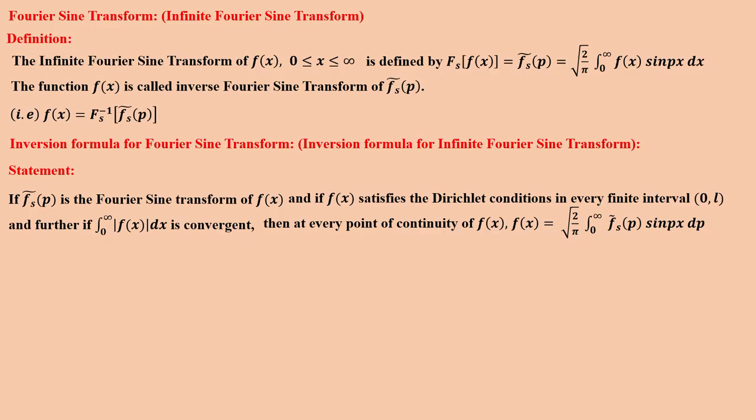Then at every point of continuity, f(x) is equal to square root of 2 divided by pi, integral 0 to infinity F̄_s(p) sin px dp.